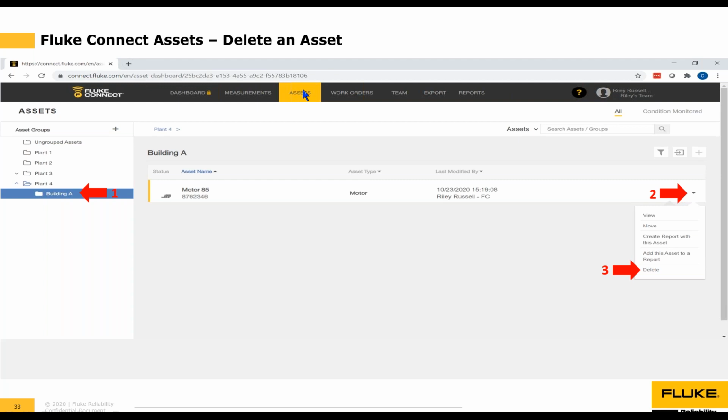So to delete an asset, you go to the Asset tab, you find the asset group where your asset's located. You see that this is the asset that you may want to delete. You click the drop-down box over here and you select the delete option. It seems like a long way to go, but in general, most people don't delete their assets very often. So unless you're selling your assets, or it's obsolete equipment that you're getting rid of, or you want to remove it from your inventory, this isn't going to be used very often probably.